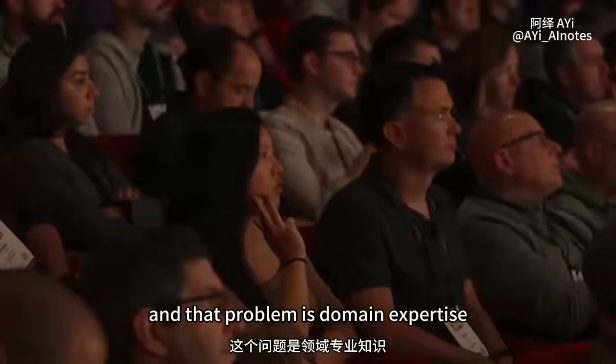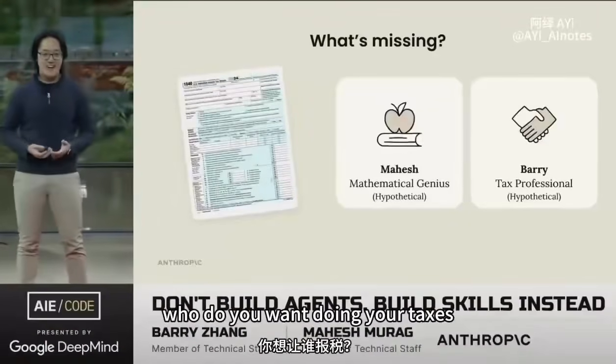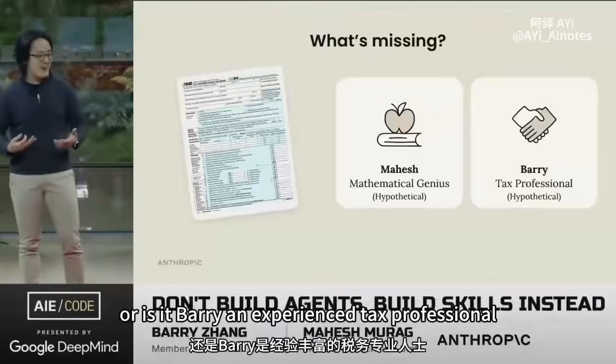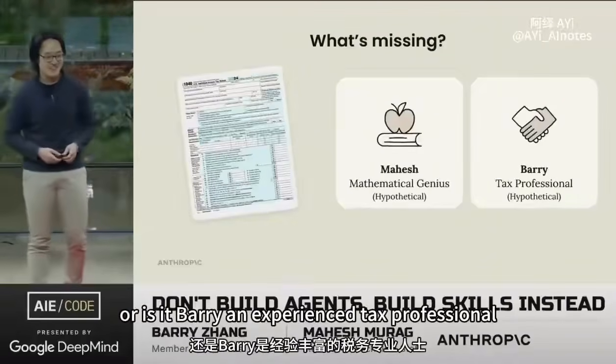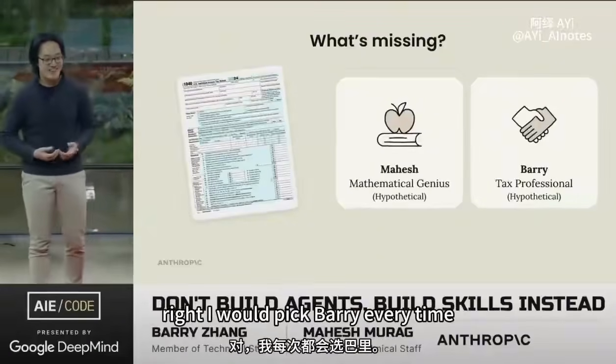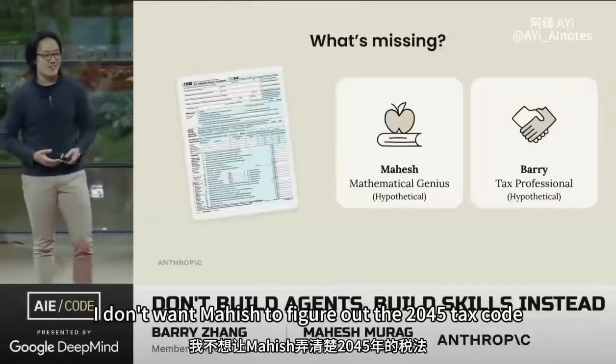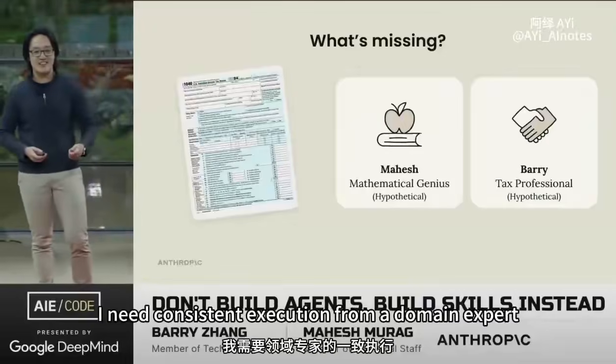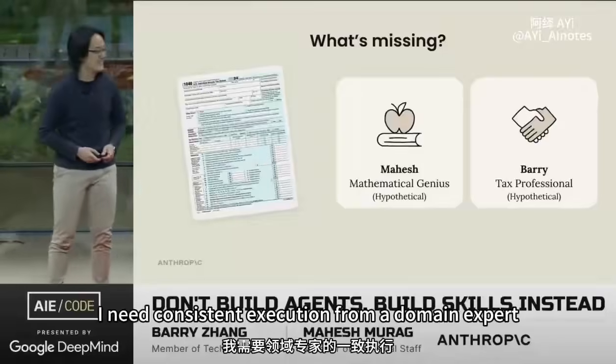And that problem is domain expertise. Who do you want doing your taxes? Is it going to be Mahesh, the 300 IQ mathematical genius, or is it Barry, an experienced tax professional? Right? I would pick Barry every time. I don't want Mahesh to figure out the 2025 tax code from first principles. I need consistent execution from a domain expert.